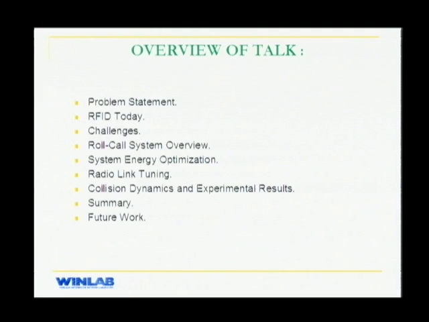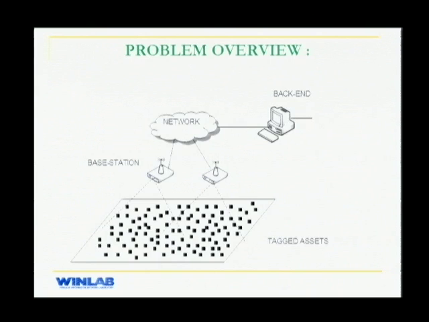Then we'll have the currently deployed RFID systems today, the challenges faced in designing a roll call system, and an overview of the roll call system, the energy optimization that we did in order to make the system feasible, and radio link tuning for having reliable radio communication. In the last section, we'll have an experiment which shows how the system will react in case of collisions. We end with summary and future work.